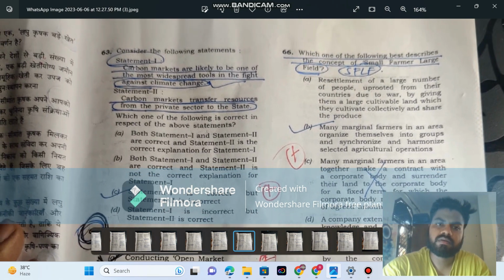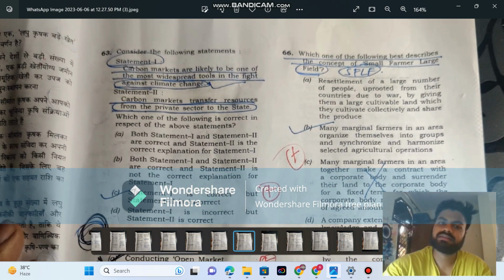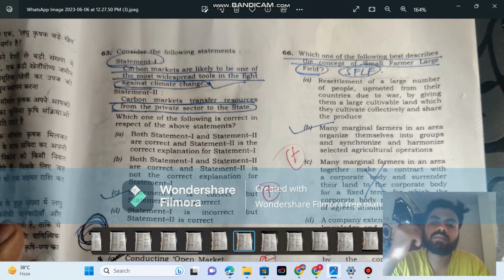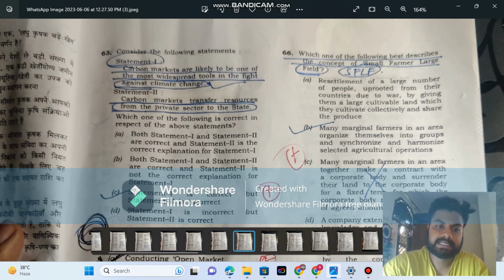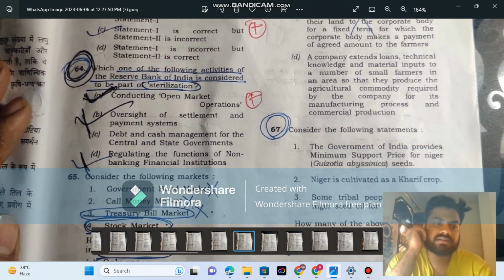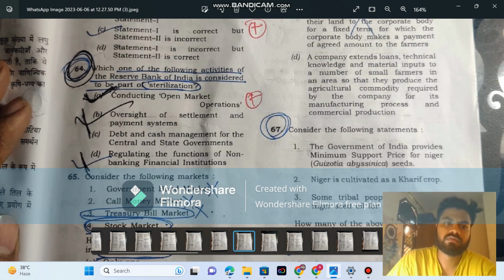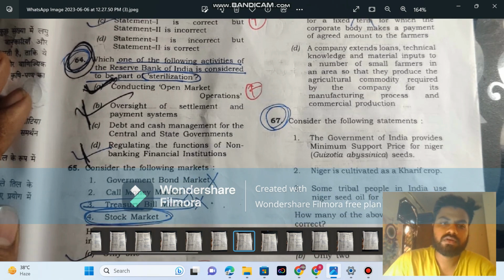It's in carbon markets are likely to be one of the most widespread tools in fight against climate change. Yes, this is correct. But transfer resources from private sector to state, this is not correct. Bro. This can be done from state to private, private to private. So this is not correct. Second option is not correct. So C is the correct answer. And sterilization is the A. This is directly from the notes or any standard book that you have followed for economics, conducting open market operations.